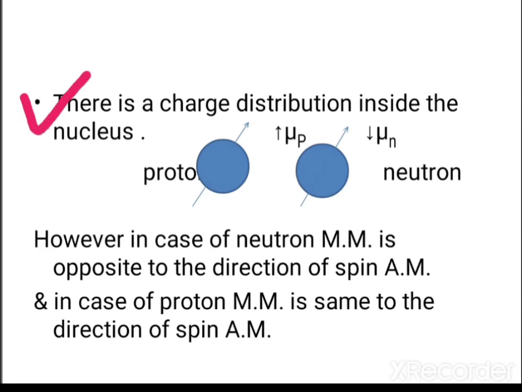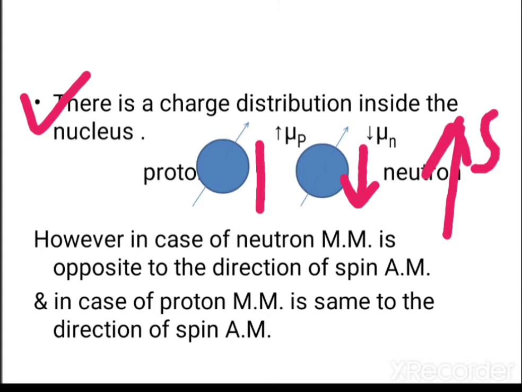In the case of neutron, the magnetic moment is opposite to the direction of spin, as the direction of spin is like in this manner. So the magnetic moment is opposite to the direction of spin, whereas in the case of proton, the magnetic moment is in the same direction as the angular momentum.